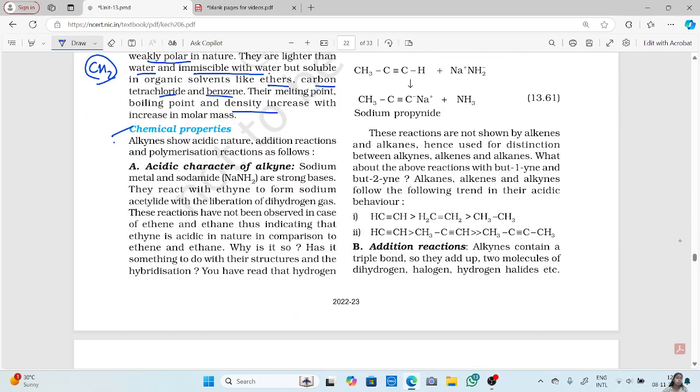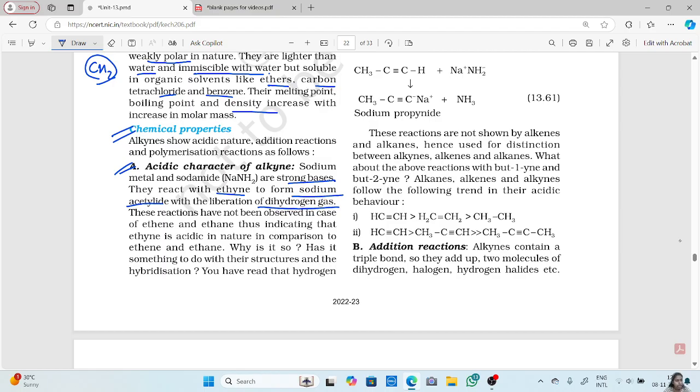Next are the chemical properties. Alkynes show acidic nature, addition reactions and polymerization reactions. First, the acidic character of alkyne. Sodium metal and sodamide, that is NaNH2, are strong bases. They react with ethyne to form sodium acetylide with the liberation of dihydrogen gas.